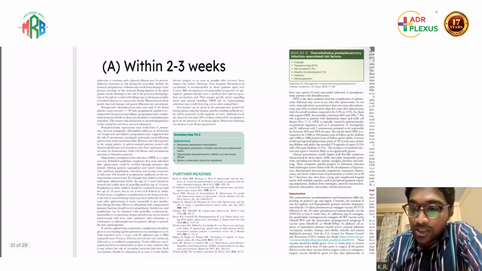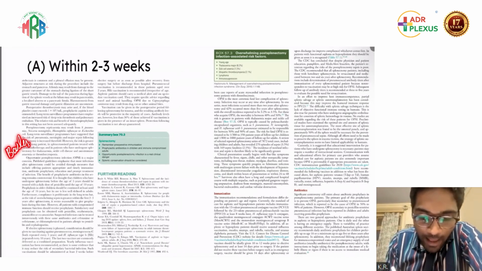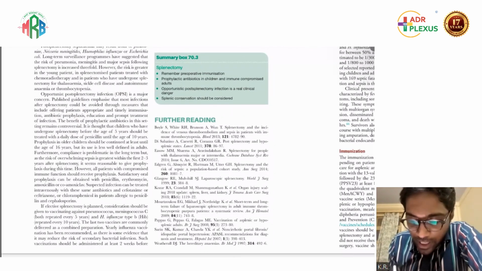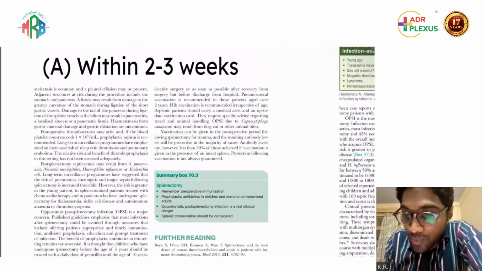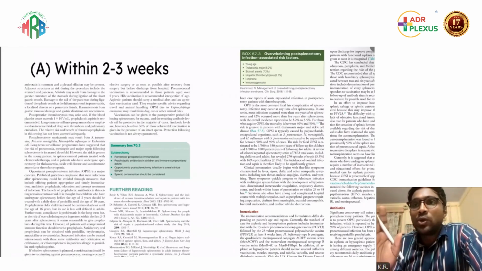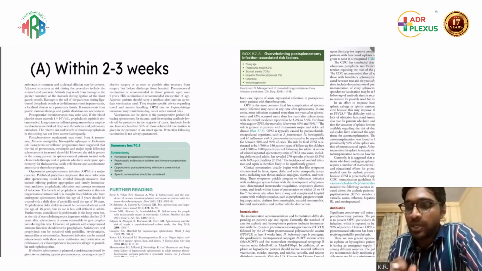So this image is taken from Bailey. Here you have to see the point that such vaccination should be administered at least 2 weeks before elective surgery or as soon as possible after recovery from surgery but before discharge from the hospital. So there are two scenarios. One is elective condition, other one is an emergency condition. Here they have asked emergency splenectomy.